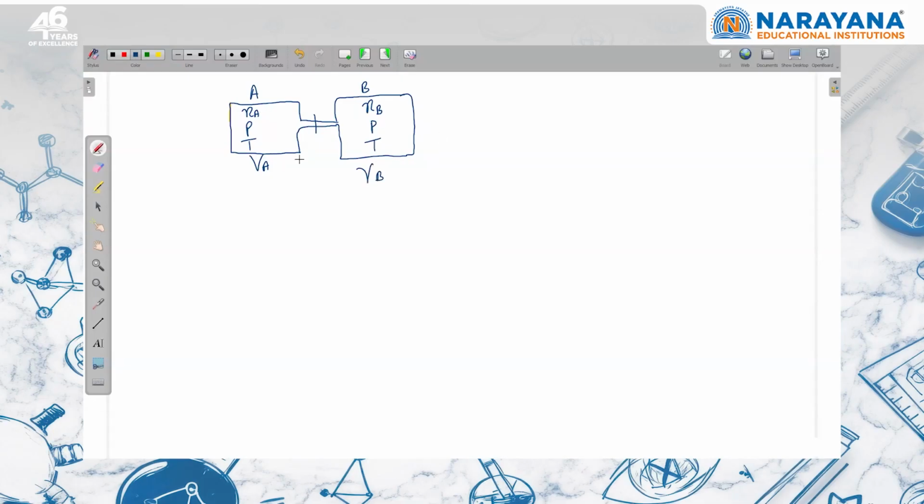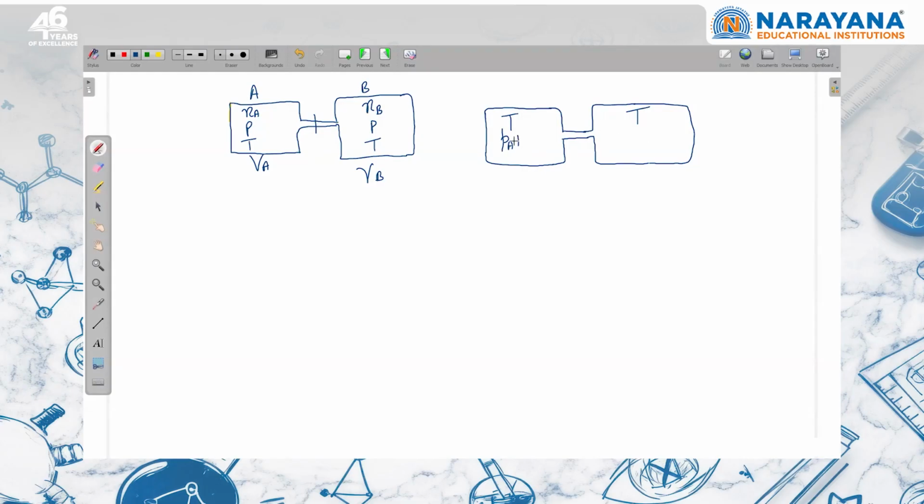Now what we are saying is that we want to mix these two gases. They are two different ideal gases. So when we mix them, meaning if I remove this stopcock, the pressure of the system should not change. At constant temperature and pressure, the pressure of the system should not change. Pressure of individual gases will decrease because their volume is increasing and temperature is not changing. So here temperature will remain T. Here also temperature will be T. Gas A is present in both containers. So now I will write partial pressure of gas A. Gas B is present in both containers.